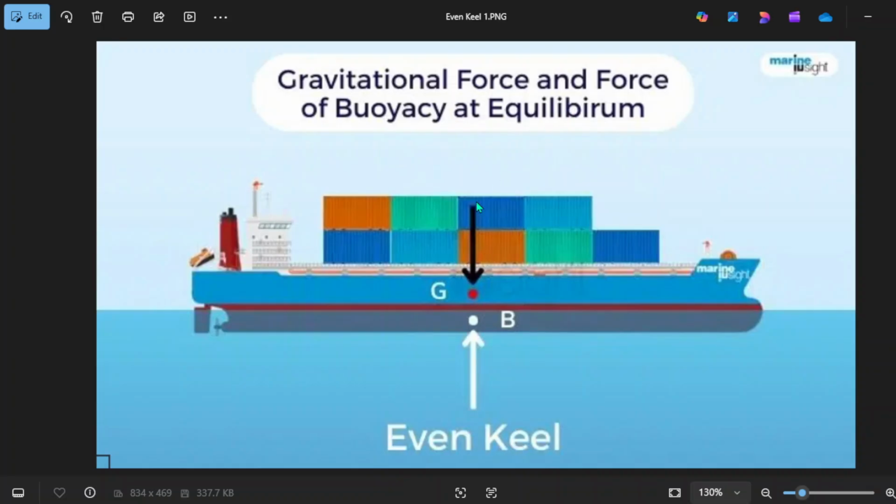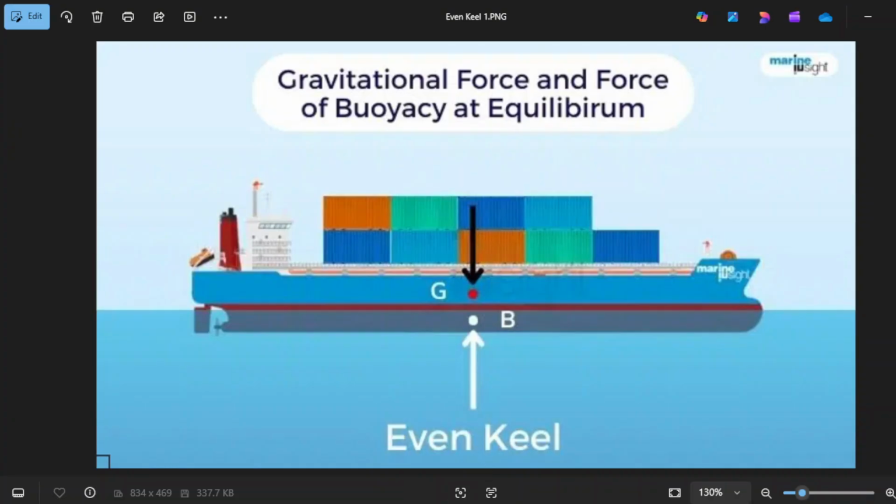That is the role of the buoyancy, right? So the tendency of the water is to push the vessel upward, while the LCG, the longitudinal center of gravity of all weights, is pushing the vessel downward because of the gravitational pull.